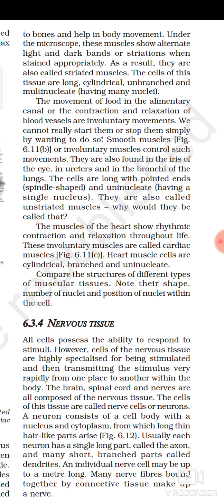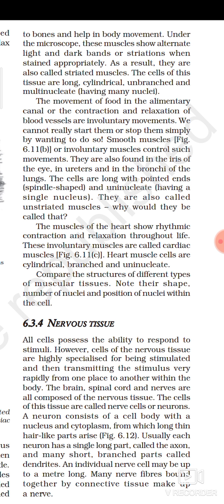The cells are spindle shaped, that is, long with pointed ends. It is long, but at one point it is pointed, sharp at the end point, and uninucleated, having only one nucleus.